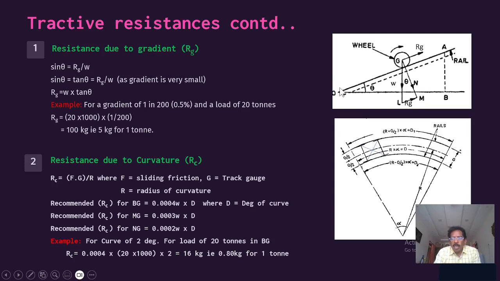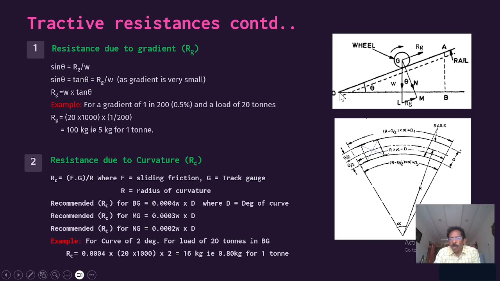Equating this with the other triangle, RG equals W into tan theta. Here tan theta is nothing but the gradient. Suppose this is your horizontal distance and this is the vertical distance.